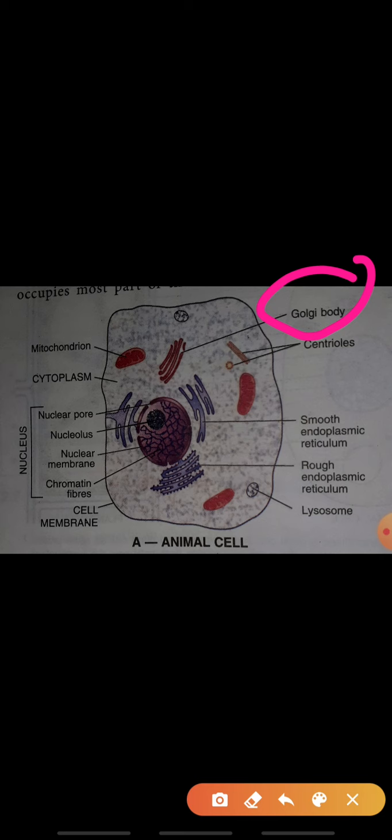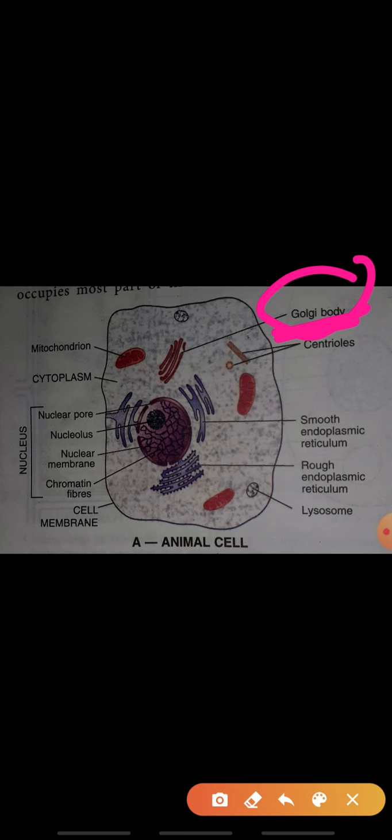These are also called the delivery system of the cell. Golgi bodies consist, more specifically in the plant cell, of enzymes and hormones. In the plant cells they are known as dictyosomes, and in the animal cell they are known as Golgi bodies or Golgi apparatus. The Golgi bodies occur in the form of granules, which are supposed to be originated from the endoplasmic reticulum.